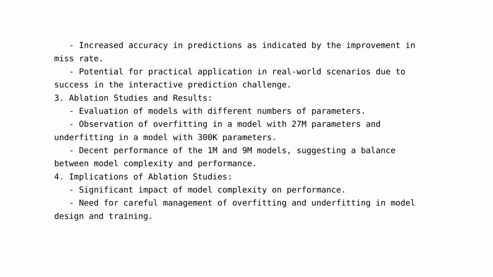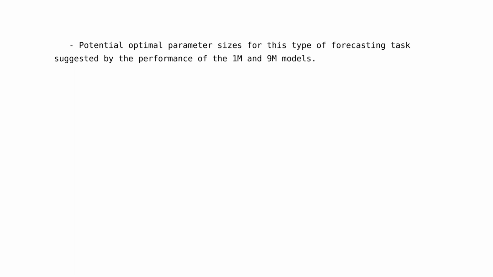Ablation studies and results. An ablation study was conducted to evaluate the performance of models with different numbers of parameters. It was found that a model with 27M parameters overfits while a model with 300K parameters underfits. Both the 1M and 9M models perform decently, suggesting that there is a balance to be struck between model complexity and performance.